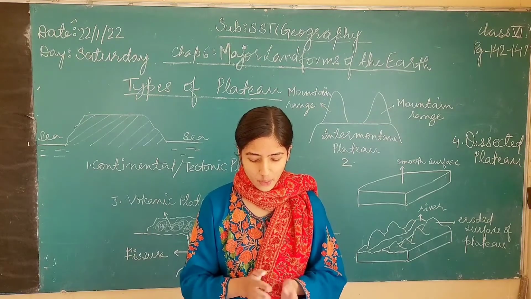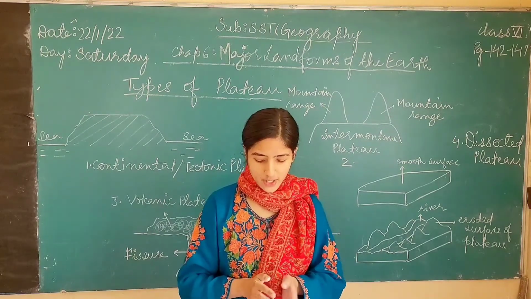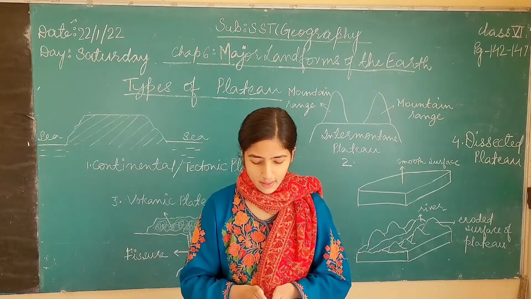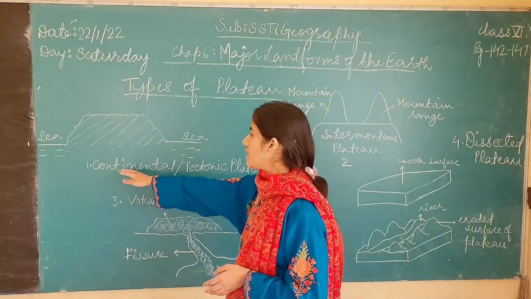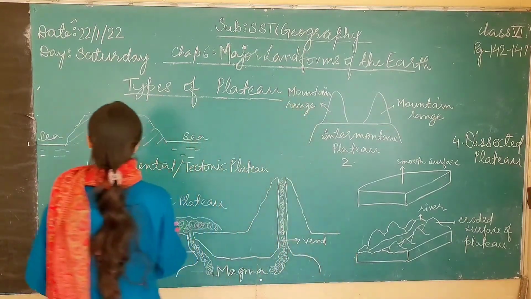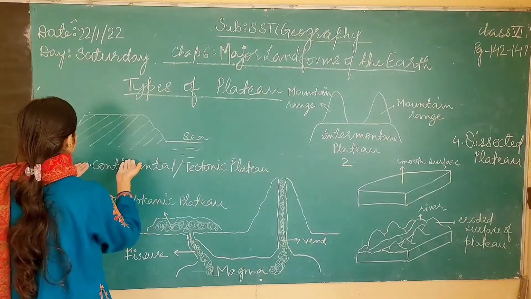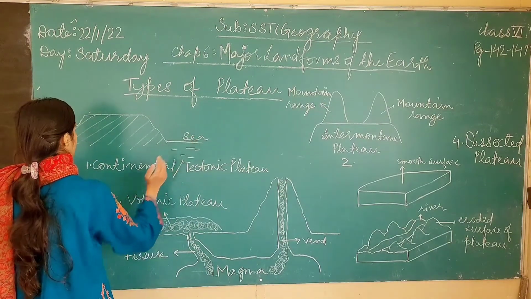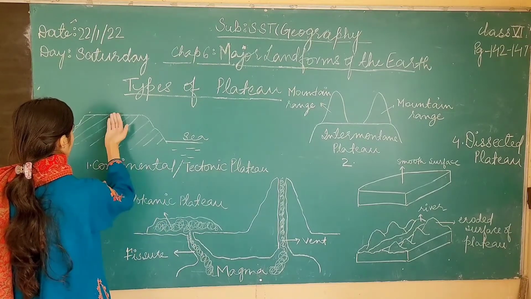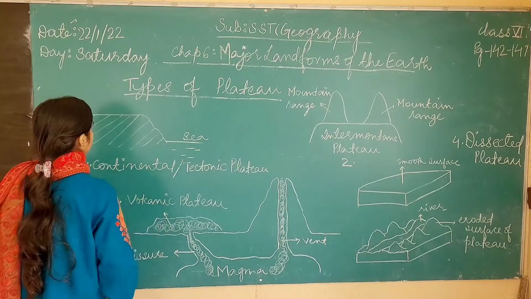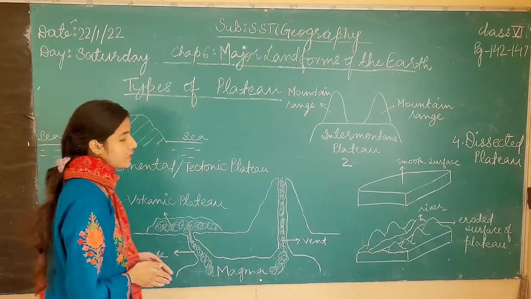Examples are plateau regions of peninsular India and Western Australia, Greenland, etc. Then see the figure I have drawn here of a continental or tectonic plateau. As you can see, this plateau has been raised up from the ground and it is surrounded by sea on both of the sides. It is called a continental or tectonic plateau.